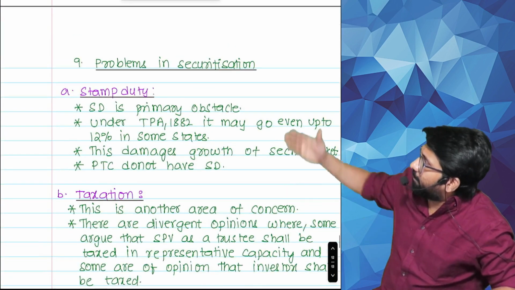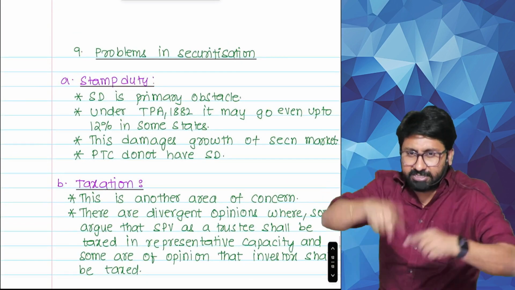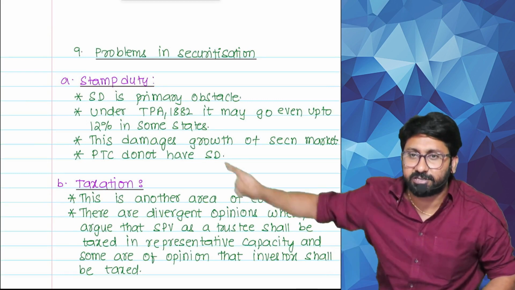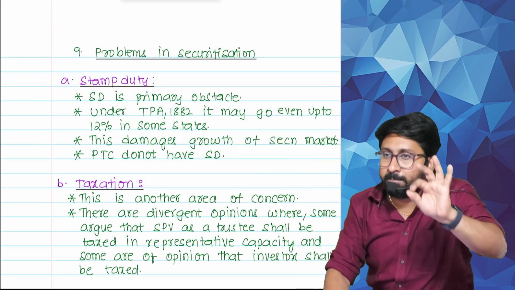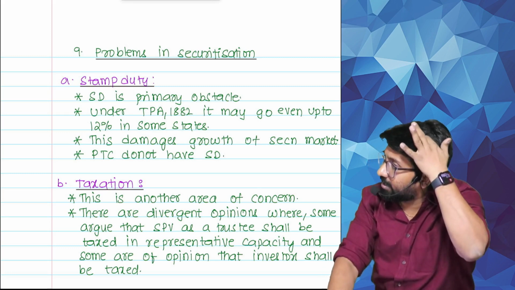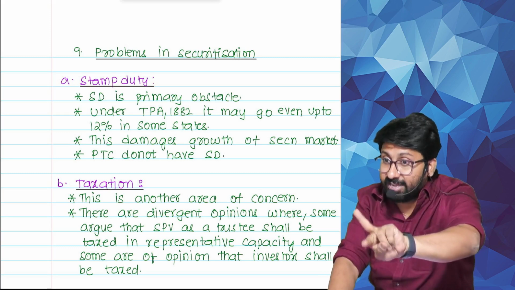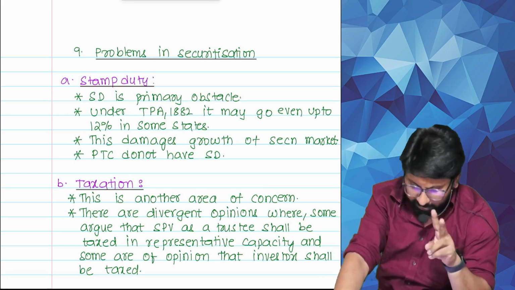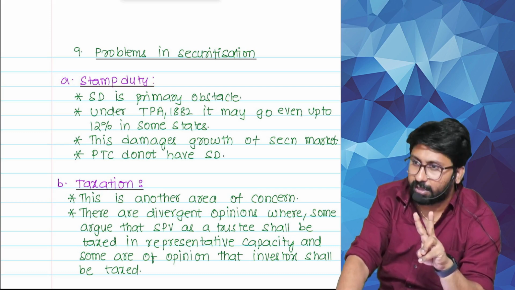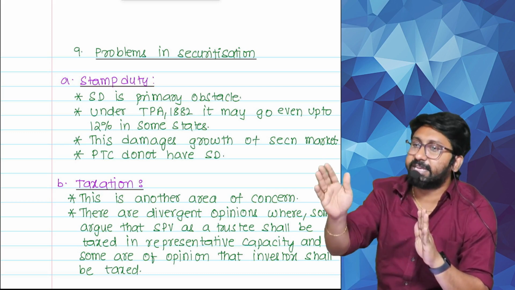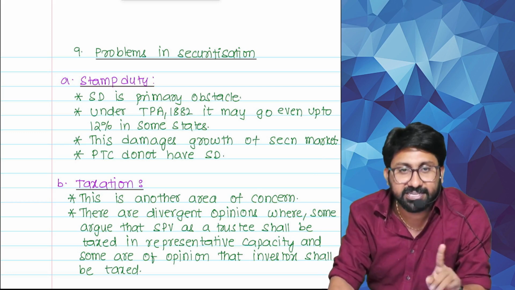Last question. Problems in securitization. Let's read faster. What is the first problem of securitization? Tell me. MBS. Do you remember or not? What is it? Mortgage-backed security. In the PTC, PTS, two things. Did you remember the PTC, PTS concept? Now tell me. PTS is a security. PTC is not actually a security.